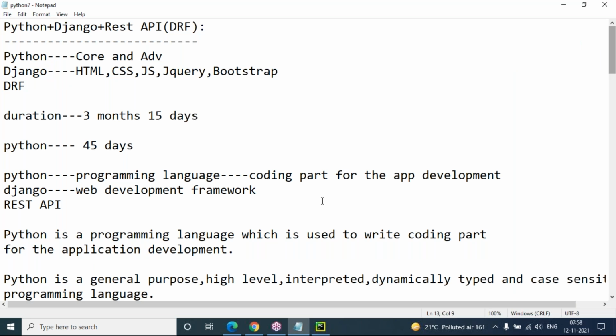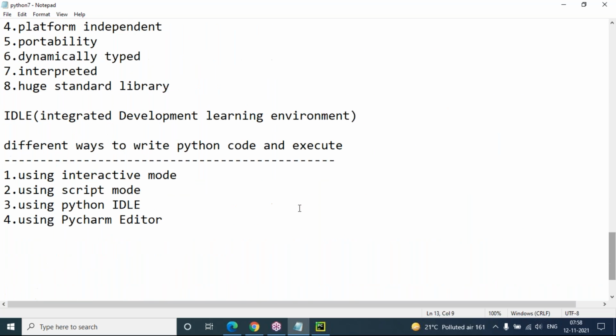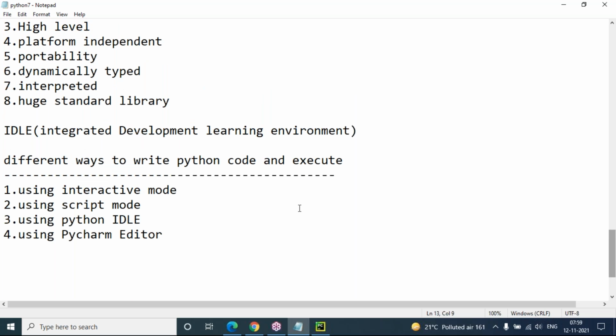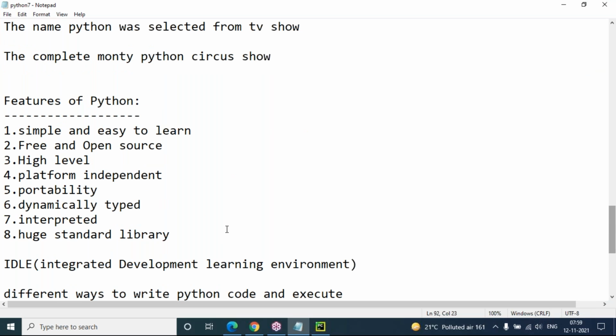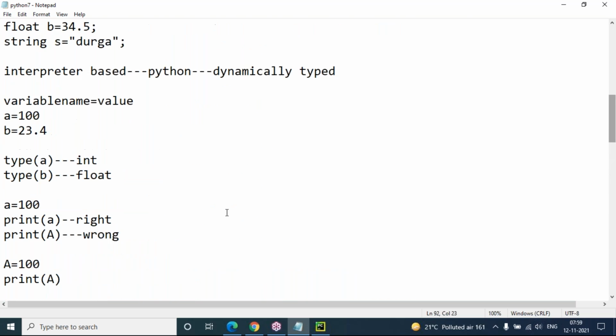That's it for today, and tomorrow I'll start with my basic coding part. I'll start with the PyCharm editor. So please make sure that those who want to continue with this session try to install Python software along with PyCharm. That will be good for practice. From tomorrow onwards, I'll start practical sessions, and I'll enter the subject, covering what basic coding is required and what fundamental concepts are required.